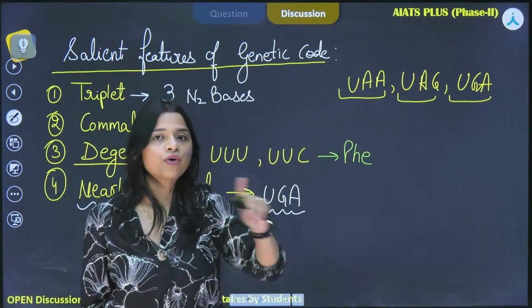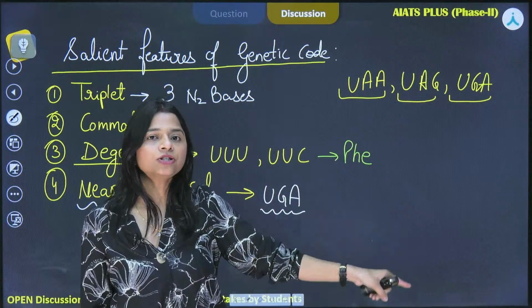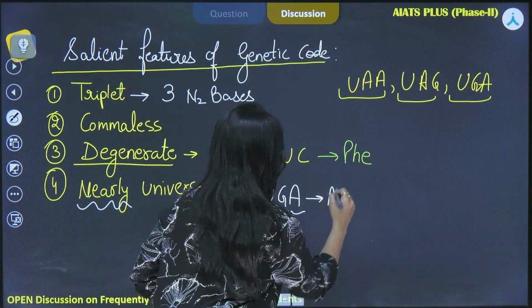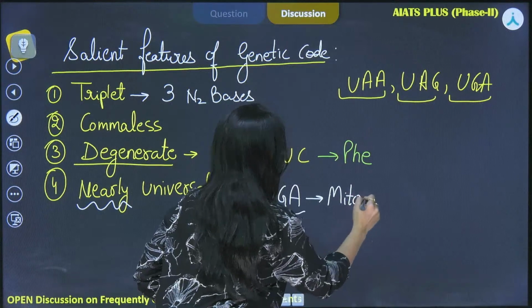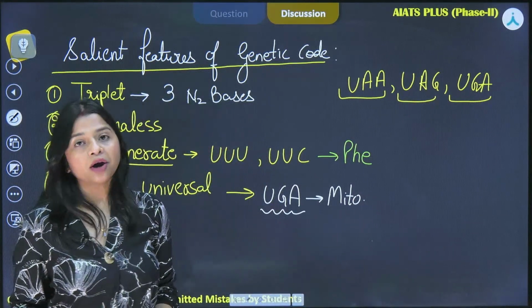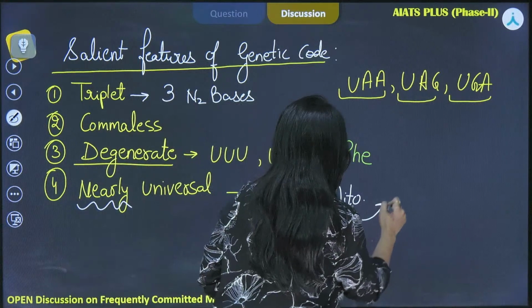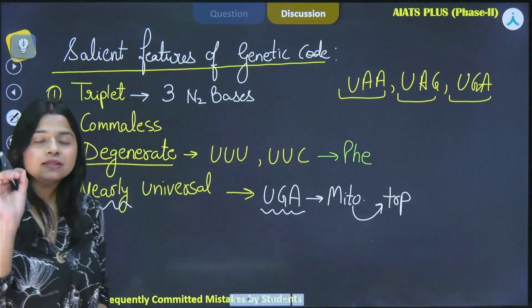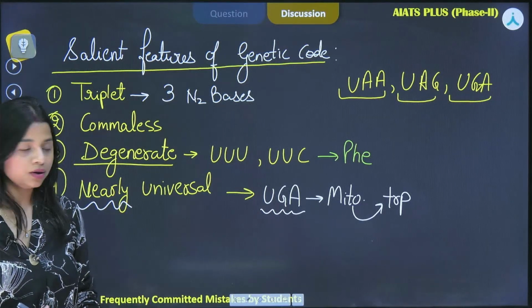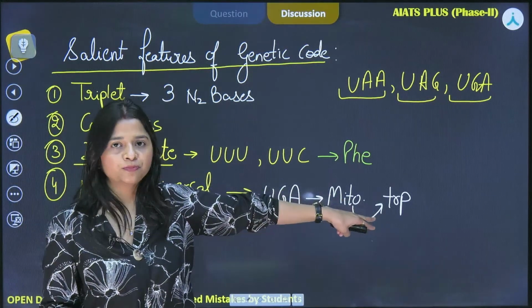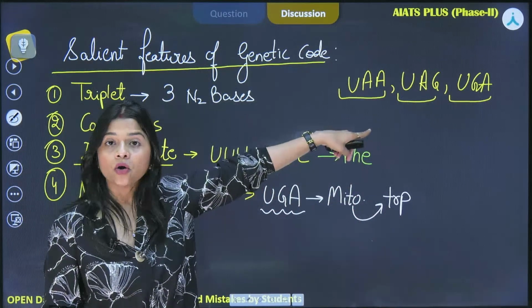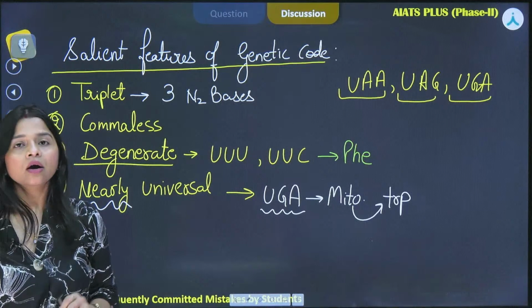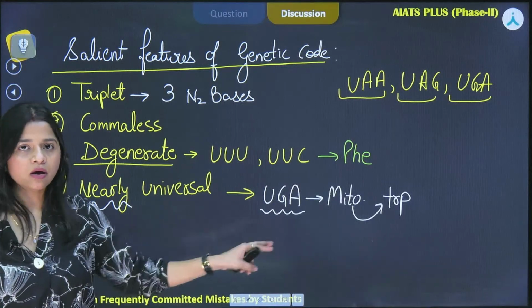That means it is not coding for anything. It is stopping the process of translation. But in case of mitochondria, it codes for tryptophan. So this is the nearly universal nature. It is not coding for tryptophan otherwise, it is the stop codon, but it is coding for tryptophan in case of mitochondria. In the mammalian mitochondria we observe this.